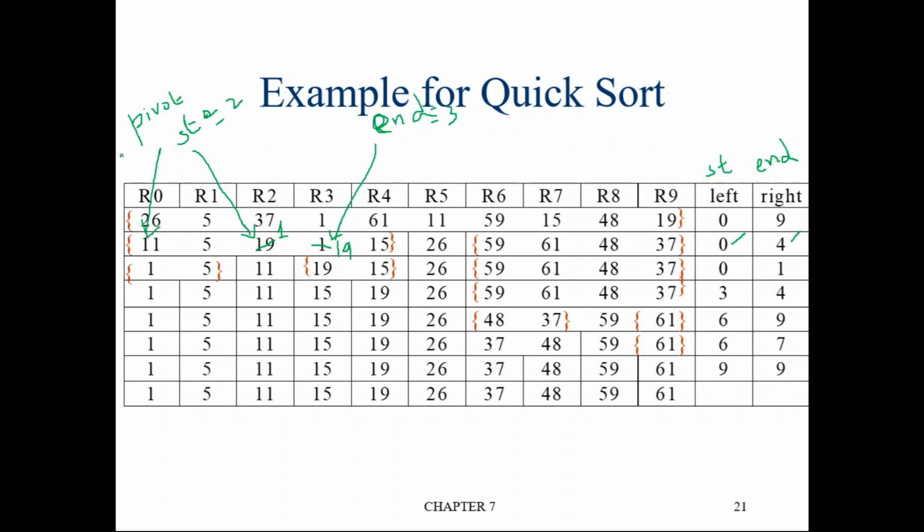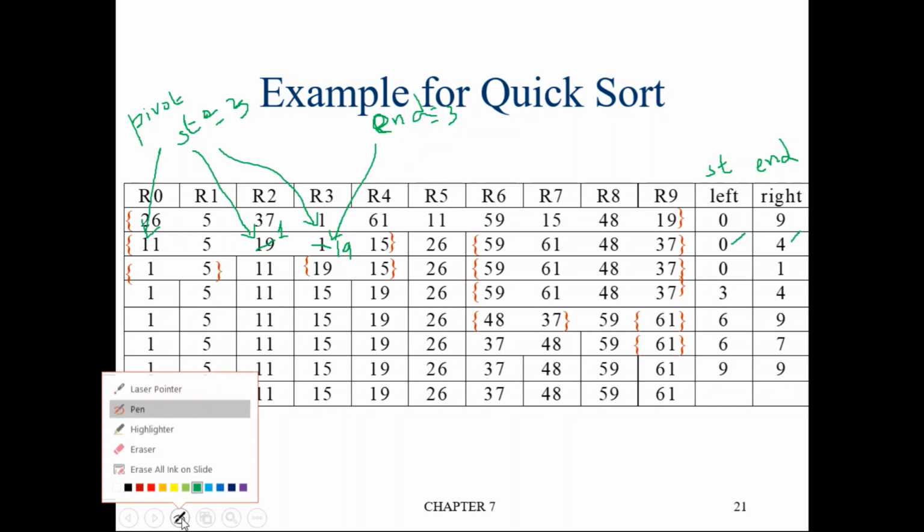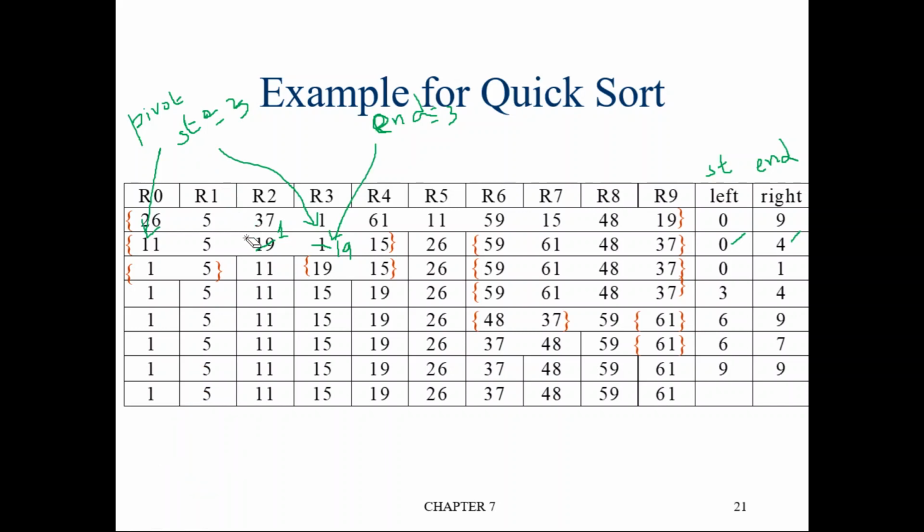Is this less than or equal to the pivot element? Yes. So increment start. So start will point here. Now start will point to the third location. The element at third location, is it less than or equal to pivot? No, the element is 19. It's not less than pivot. So at this point, start is pointing to 3.